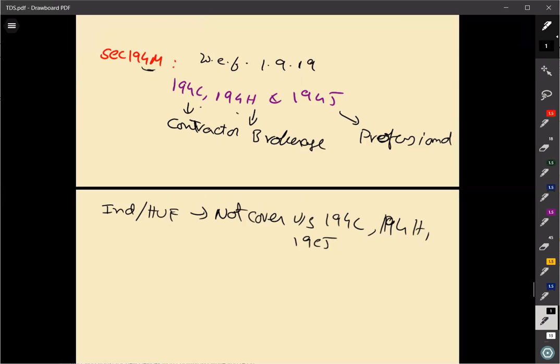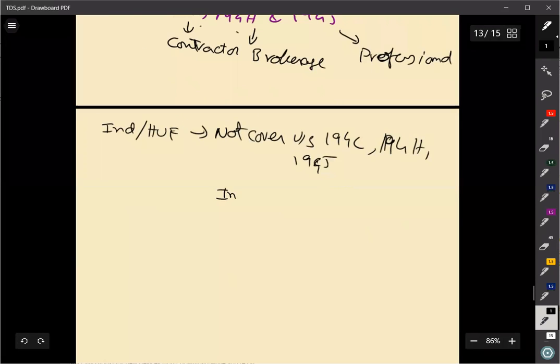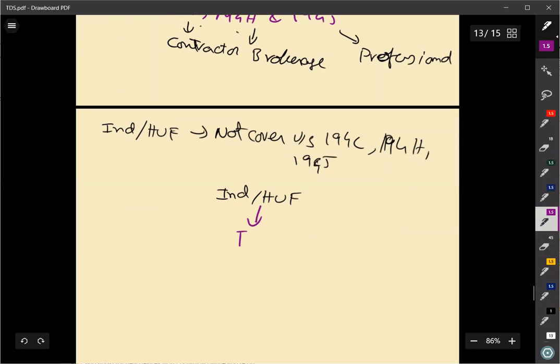Who is not covered? If you are not covered under tax audit, then ultimately you are not covered under 194C, H or J. But if you are covered under tax audit, for you 194M is not applicable, 194C, H or J is applicable. So I need to see only tax audit. Let me repeat again: if you are an individual or an HUF, I need to see whether tax audit is applicable for you.